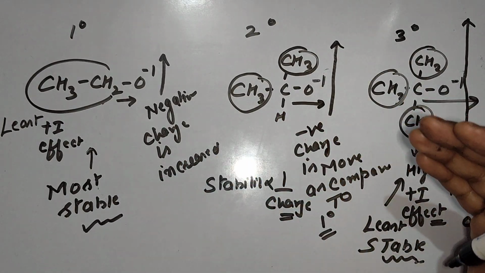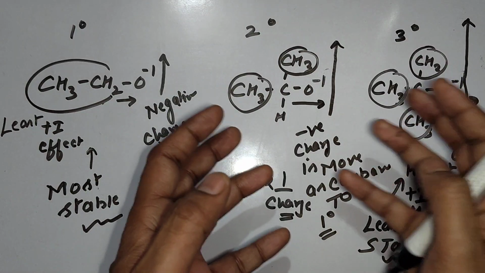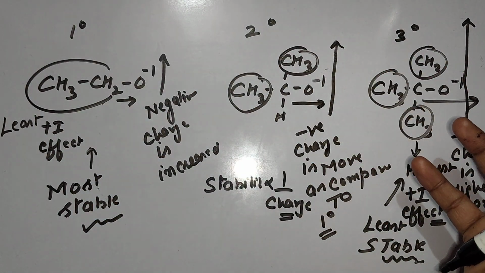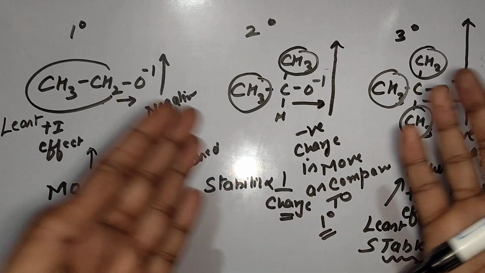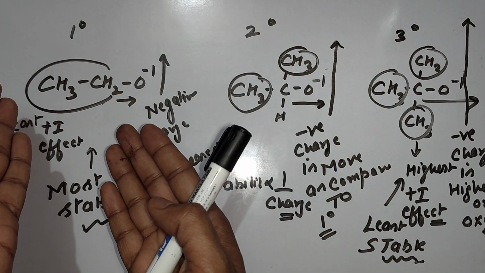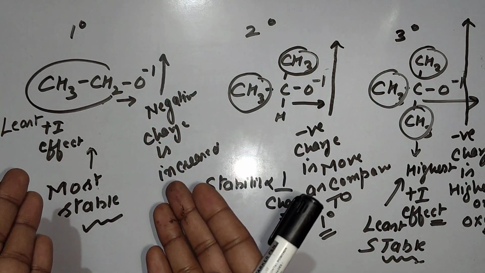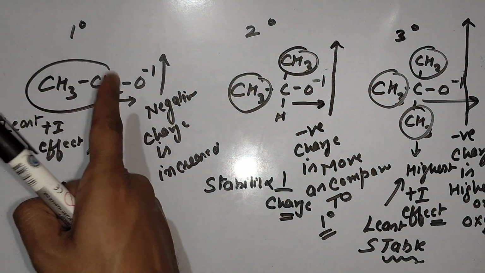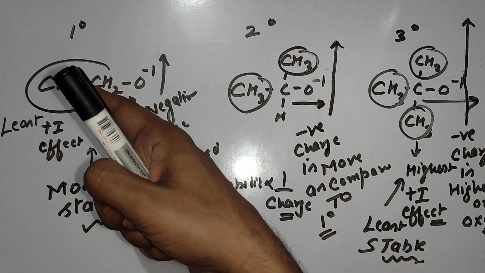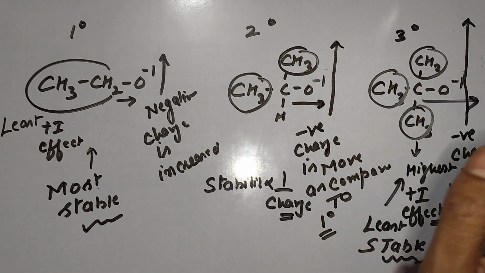Every reaction wants stability. If 3 degree alcohol is not getting stability after release of H positive ion, why will it release H positive ion easily? 1 degree alcohol knows that after release of H positive ion, I will get a stable anion, so it is ready to release H positive ion. That's why the 1 degree case will be most acidic and the 3 degree case will be least acidic.